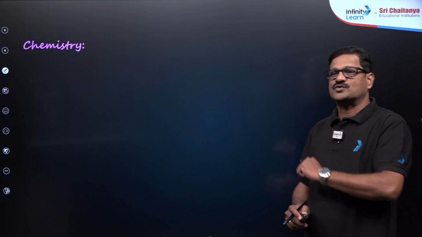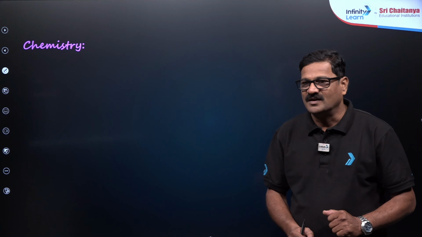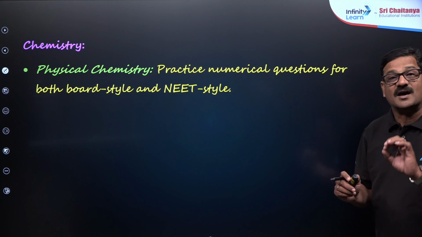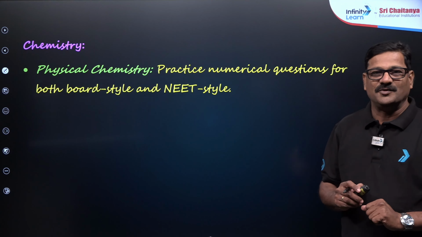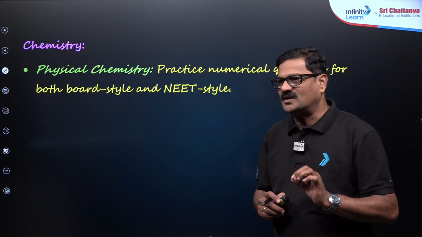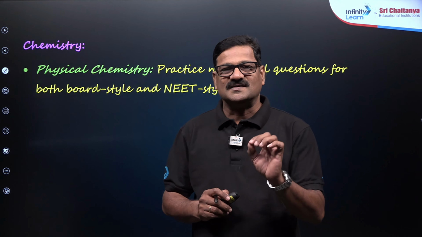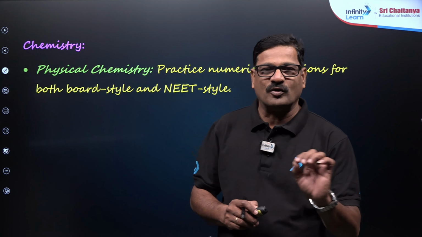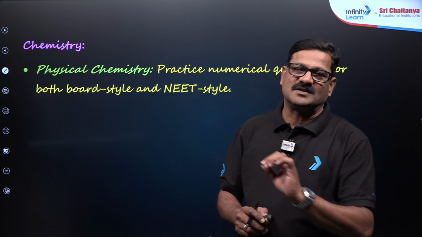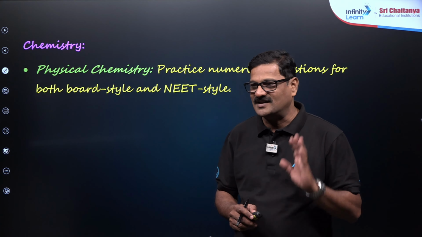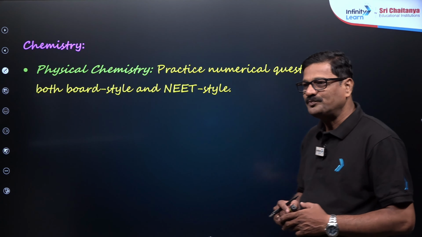And also when it comes to chemistry, of course, you say it is memory based. No, it is application based. You have to apply a simple concept. So what is the Jones reagent? CrO3, chromic anhydride in pyridine and concentrated H2SO4 is called Jones reagent. It is an oxidizing agent, okay.